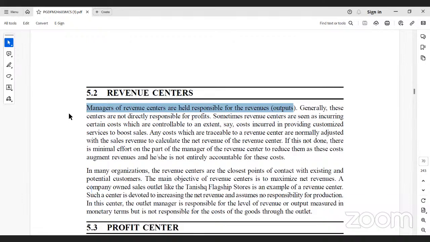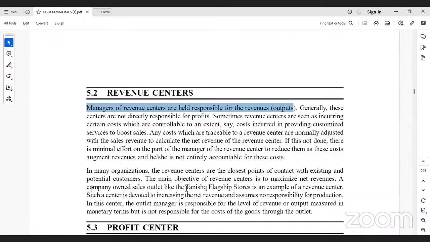The sales department manager has to increase the company's sales year to year. If sales increase, revenues increase, and naturally profits will sometimes increase.